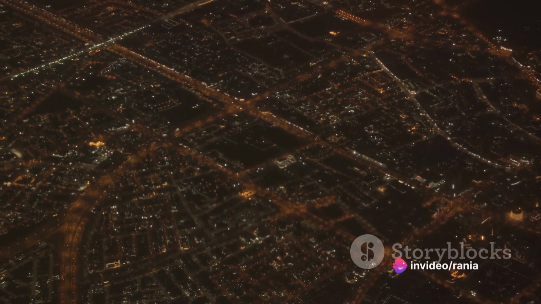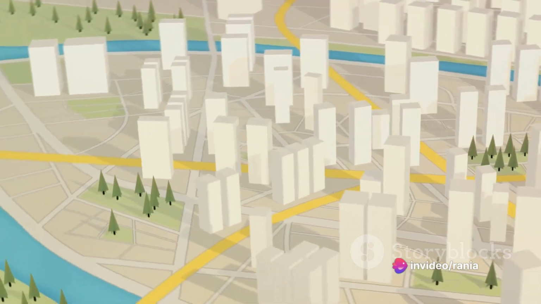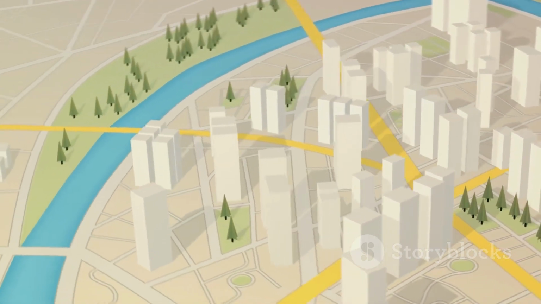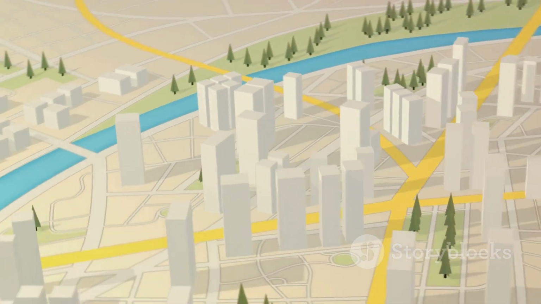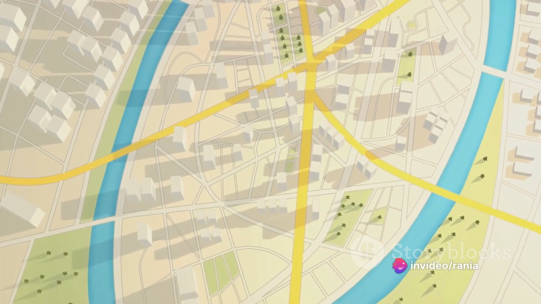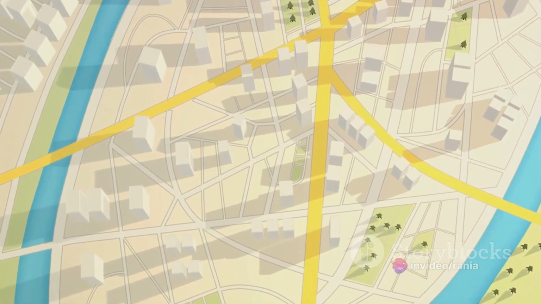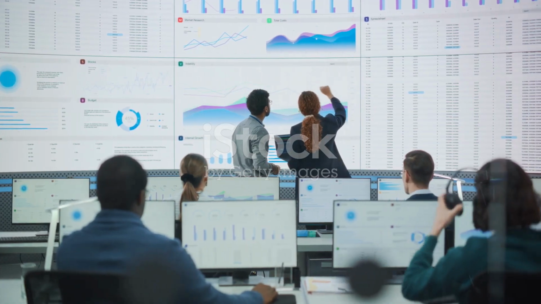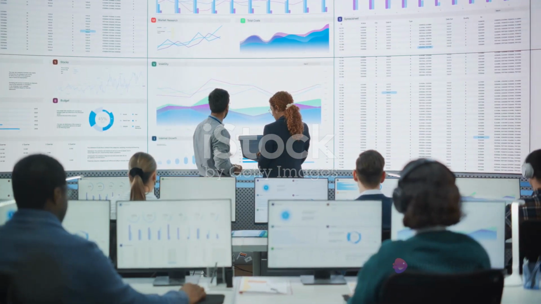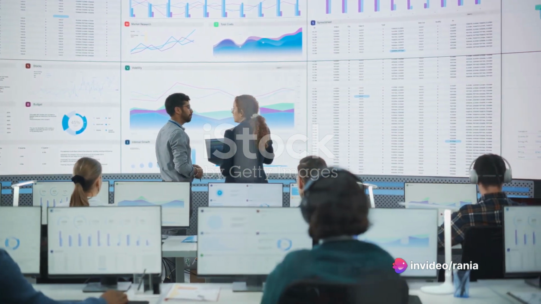Enter GIS mapping. Using GIS mapping, the organization was able to consolidate all this data and visualize it on a map. They could see where the healthcare facilities were located, how they were distributed in relation to the population, and what health indicators looked like in different areas. This visual representation made it easier to identify gaps in service delivery, prioritize areas of intervention, and chart the progress of their efforts over time.